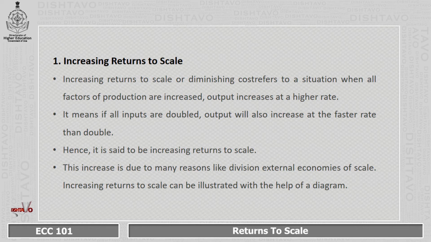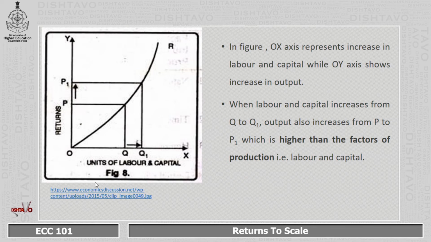Increasing returns to scale can be illustrated with the help of a diagram. In this diagram, you can see the increasing returns to scale. On the x-axis, we have marked units of labor and capital, and returns, that is output, is marked on the y-axis. In this figure, OX represents increase in labor and capital, while OY represents increase in output.